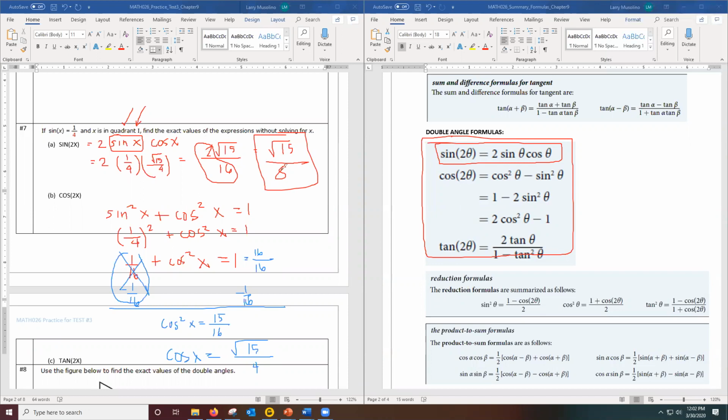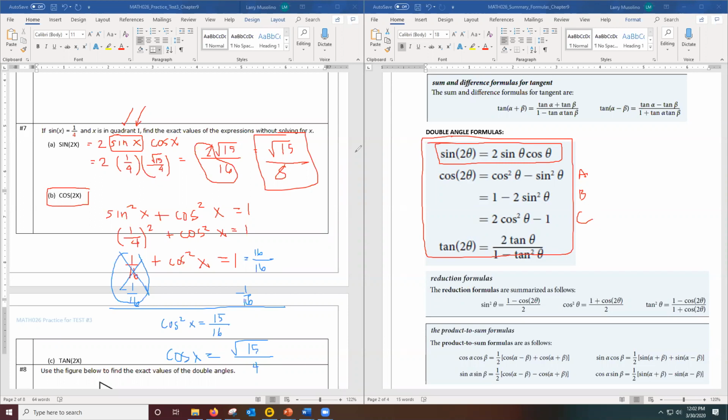Let me just mention part cosine. Let's find the cosine. Cosine, I could use either formula A, B, or C. That's totally up to me. So how about if we use formula A?